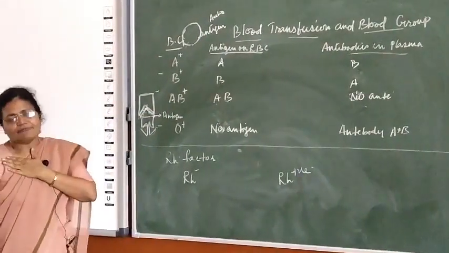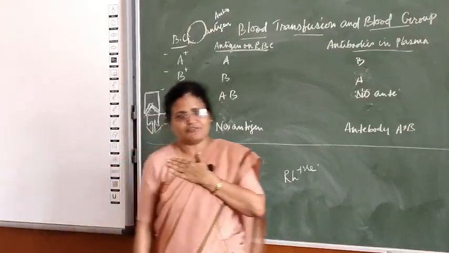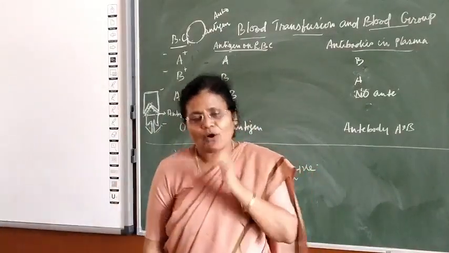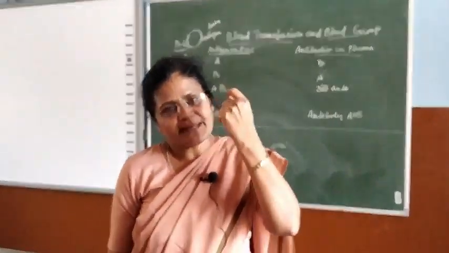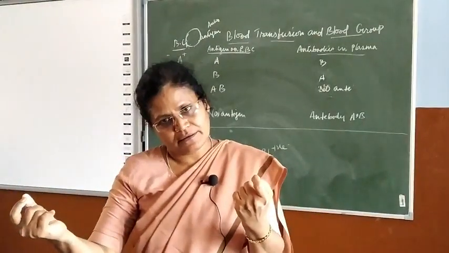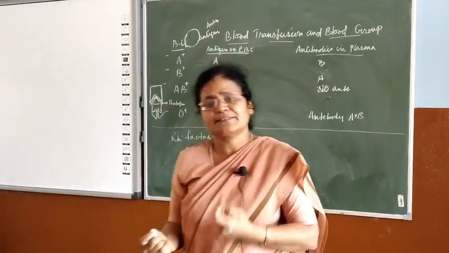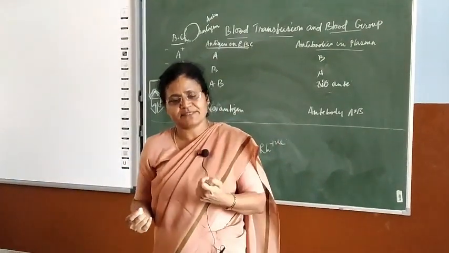Okay? My blood group is A positive, meaning on the surface of my RBC I have antigen A and antibody B. Suppose Sanjay sir is B positive. Sir, what is your blood group, sir?